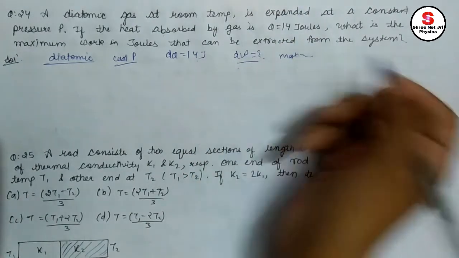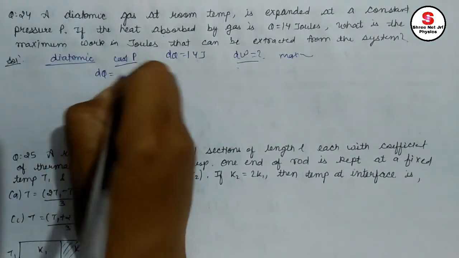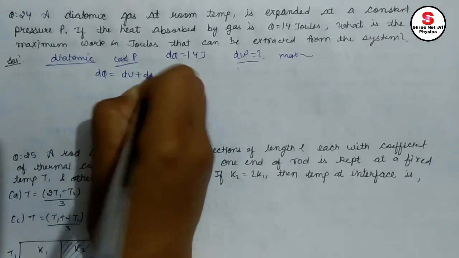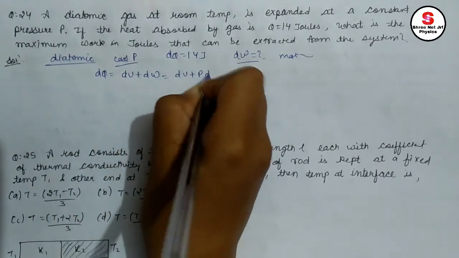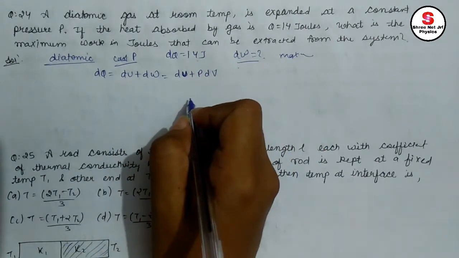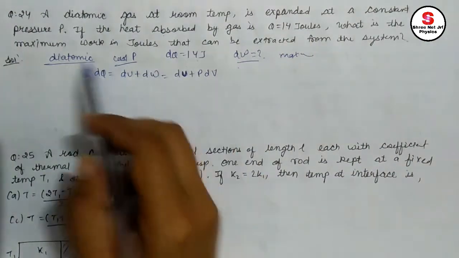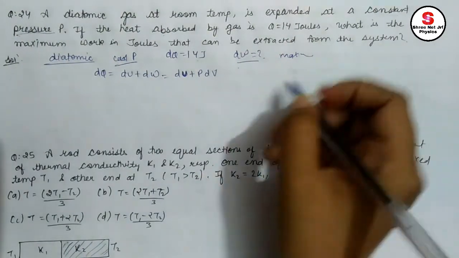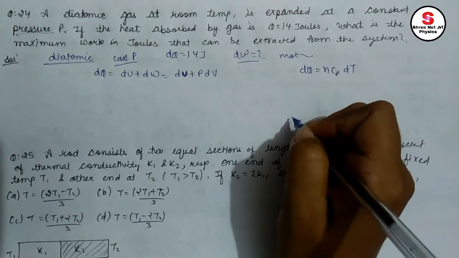Just apply the first law of thermodynamics. dQ equals dU plus dW, right? dU plus PdV. Now, as this process is happening at constant pressure, dQ equals what? nCp dT, right?